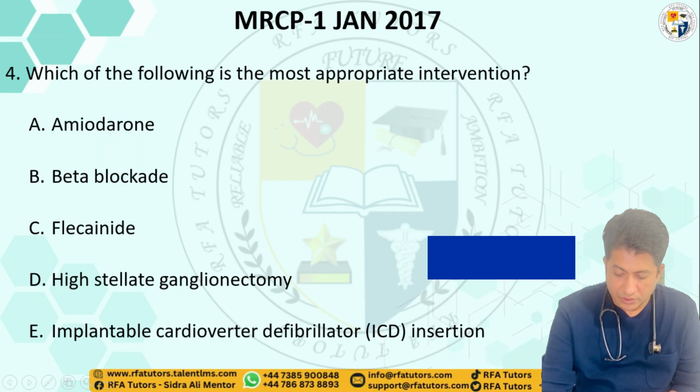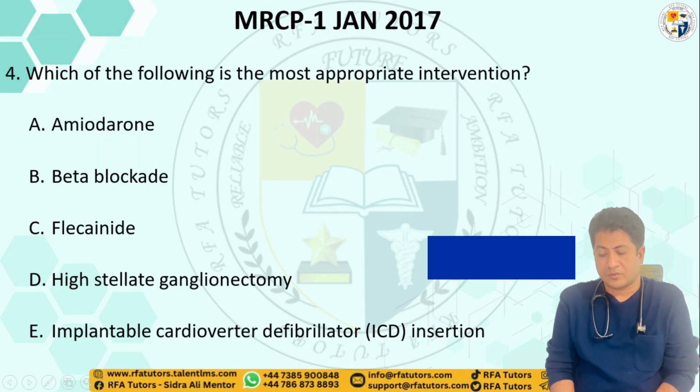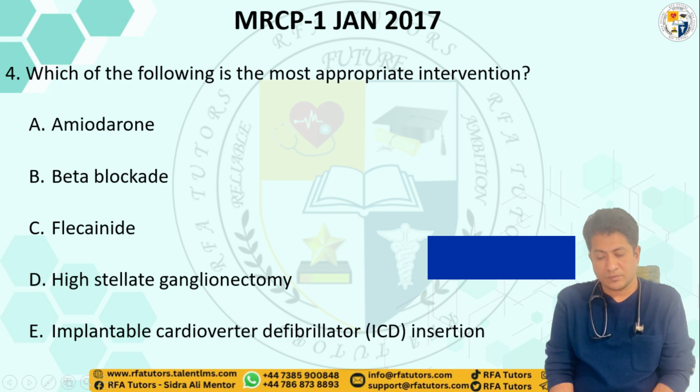With regard to the options for the management of this patient, the question being asked is, which of the following is the most appropriate intervention? Option A is amiodarone, then beta blockade, flecainide, high stellate ganglionectomy, and option E is implantable cardioverter